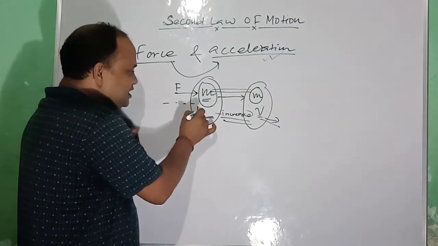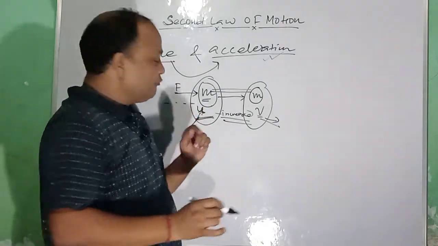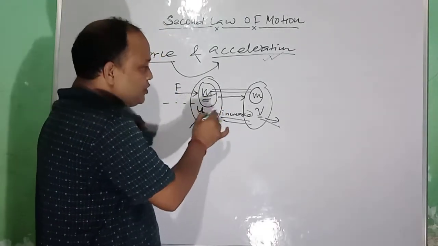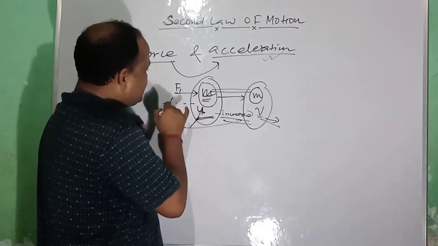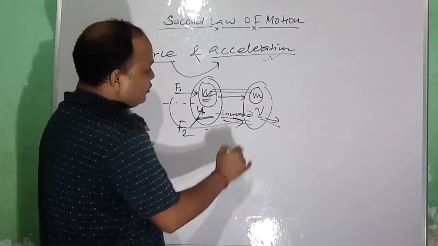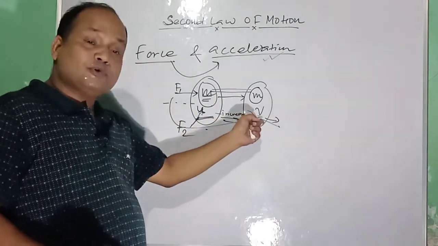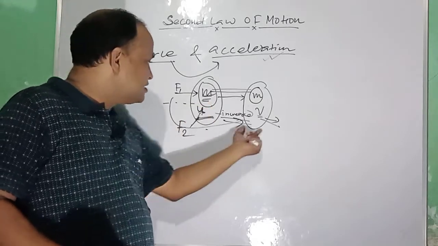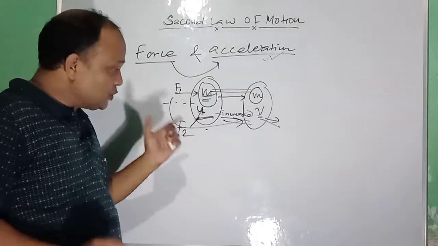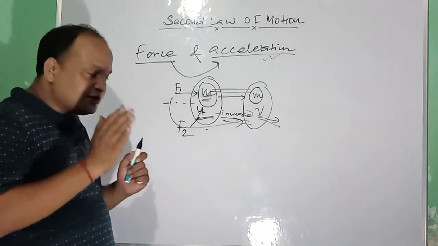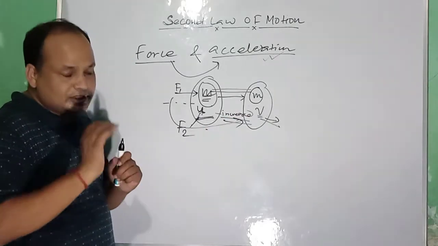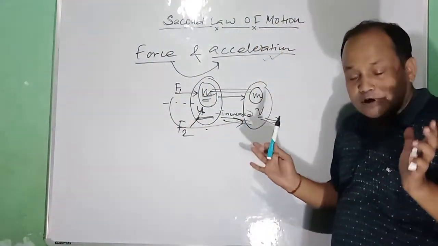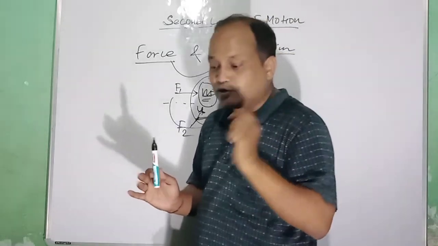So when the velocity changes, the force also changes, because the mass remains the same. To increase the velocity, if this is F1, you have to apply F2, because the same force cannot produce different velocities in the same body with the same mass. So if you have to increase the velocity, you have to increase the force also. By increasing the force, the velocity can be increased, and when the velocity is increased, the impact of the force changes. So now what should we say about the impact of the force?